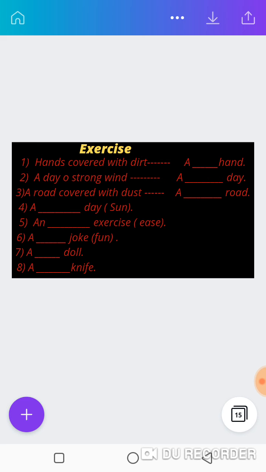A dash fun, a dash joke rather, a dash joke. We have fun in bracket. That fun becomes what? A dash dull. I want you to think of a good adjective that fits this. A dash dull. A dash knife. Can you do that? Excellent.